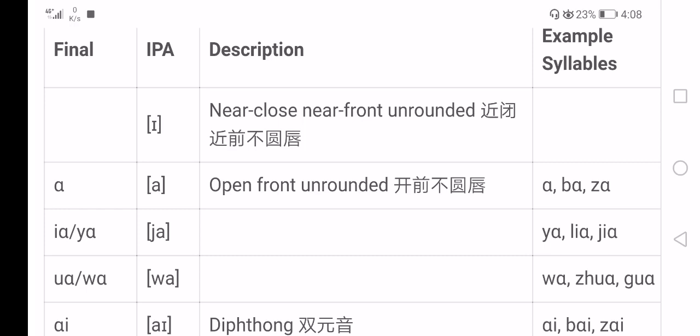But here, this is forming some other diphthongs. So we have to get to know how to say it. It's just like the English sound i in "it". It is a near-close, near-front, unrounded vowel.